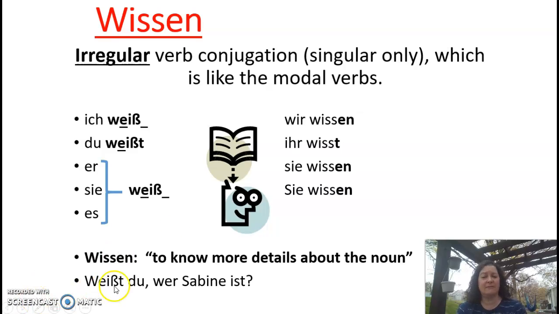So look at the example. Weißt du, wer Sabina ist? Do you know who Sabina is? Who Sabina is, something about her. But, kennst du Sabina? Do you know Sabina? Are you familiar with her? So that's the main difference between the two.